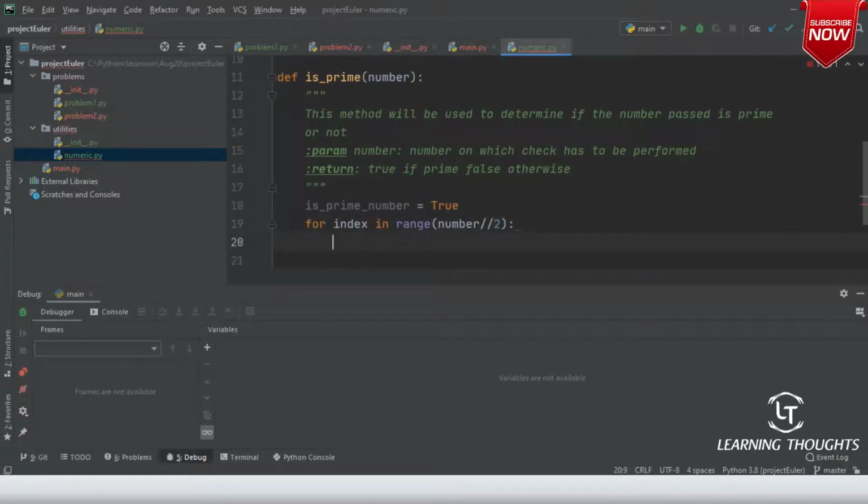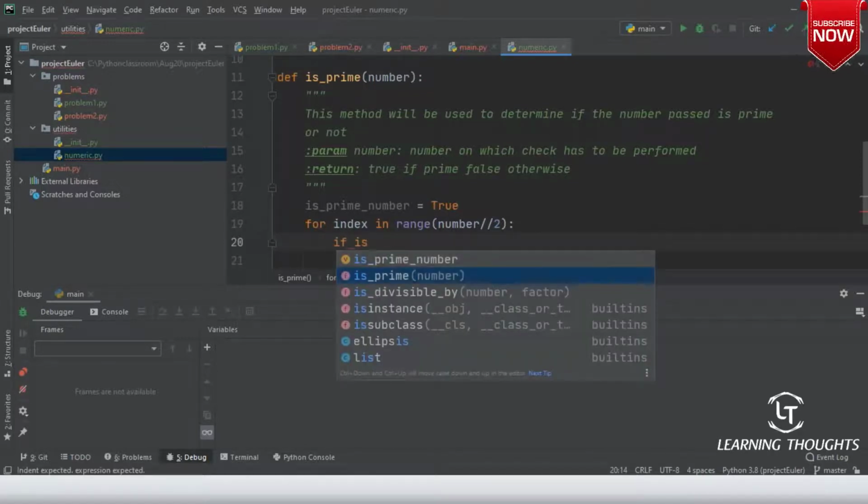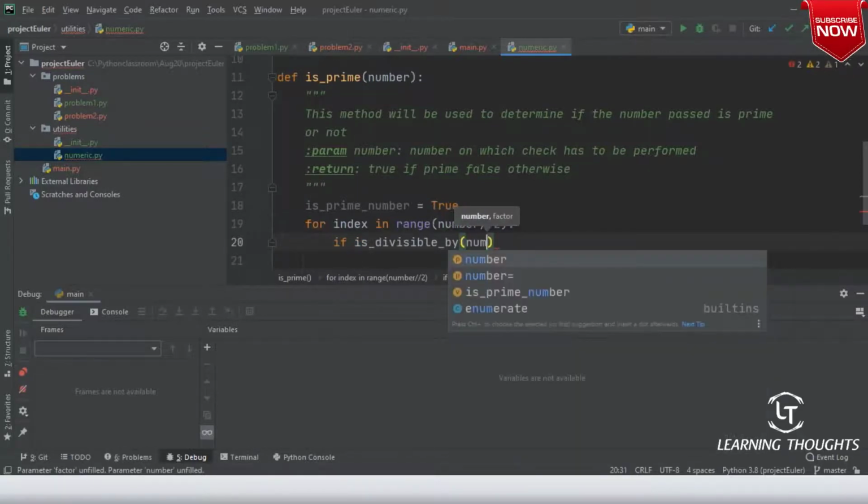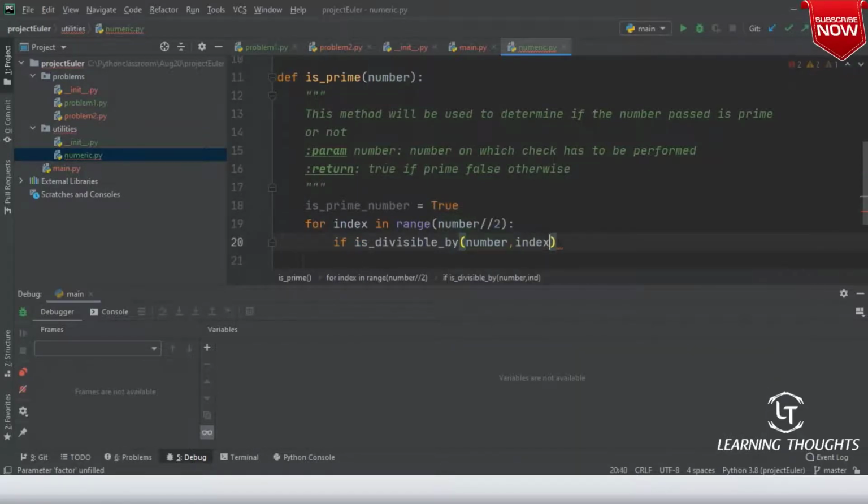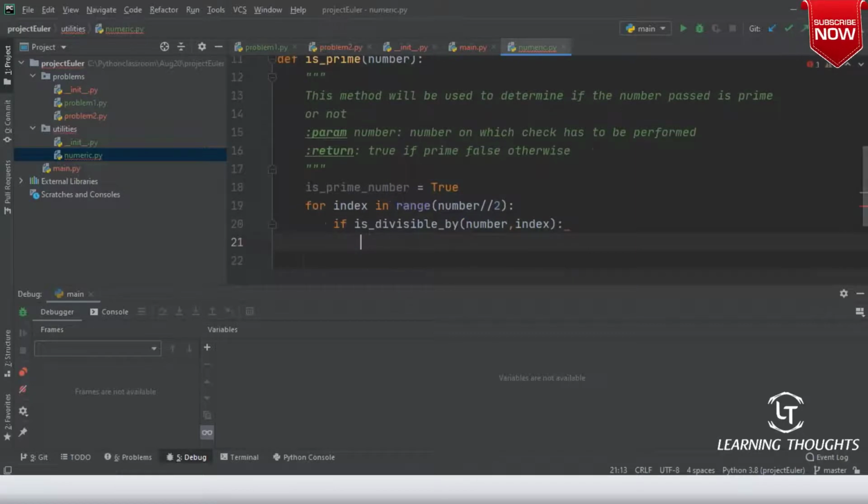If you are trying to calculate the index, you will never find a factor which is greater than half of the number. So if the number is divisible by index, then it is not a prime anymore.